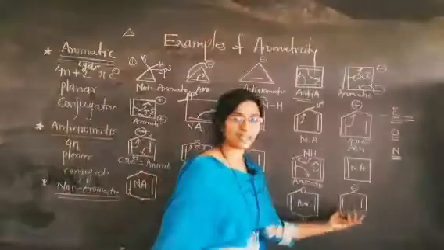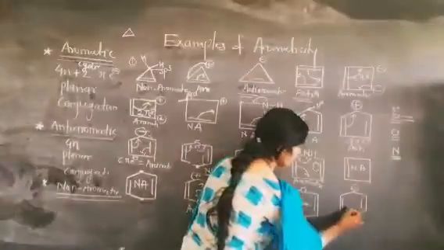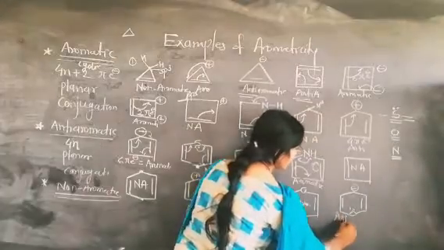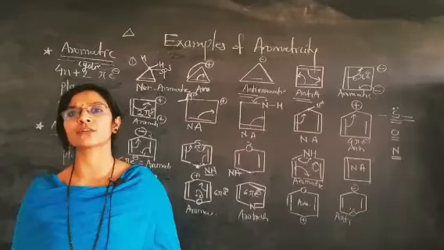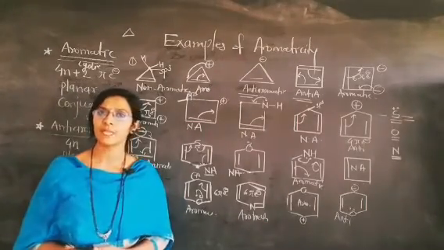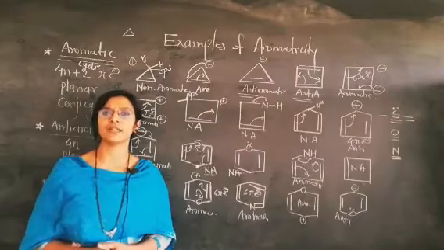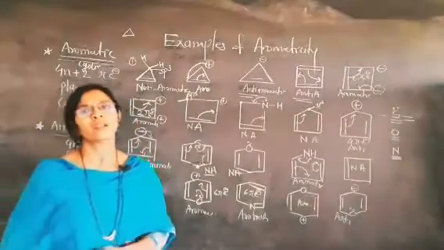Same thing, this is an aromatic compound and this one is also, now look, this is a very interesting one. The negative charge contributes electrons and the lone pair of electrons is also in delocalization. Therefore friends, it contains 8 electrons, and of course comes under the head of anti-aromatic compounds. So this is an anti-aromatic compound.